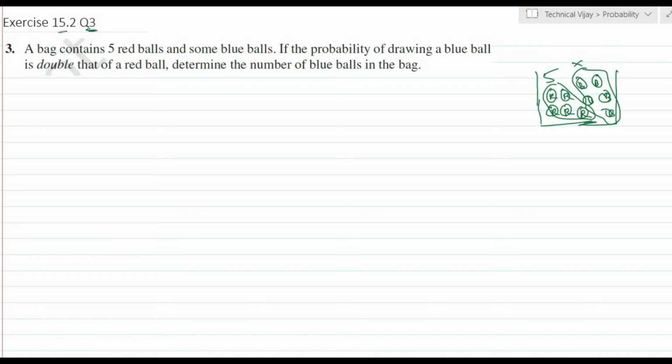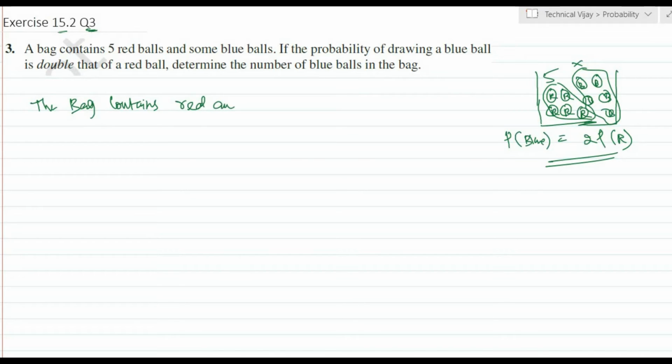The probability of drawing a blue ball is equal to double the probability of a red ball. Okay, this is given. The bag contains red and blue balls.